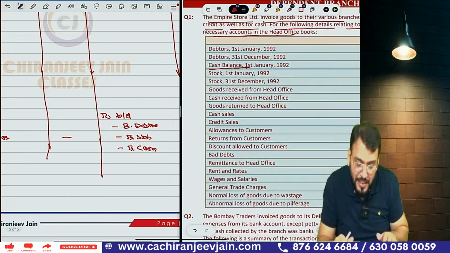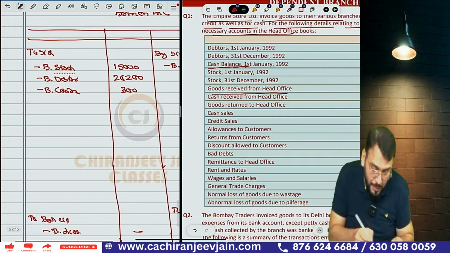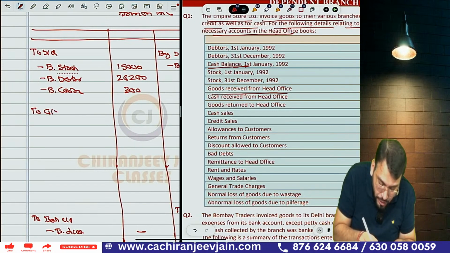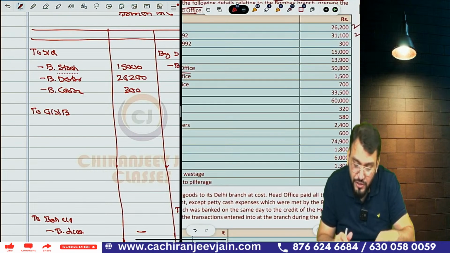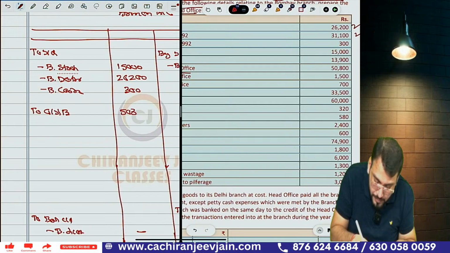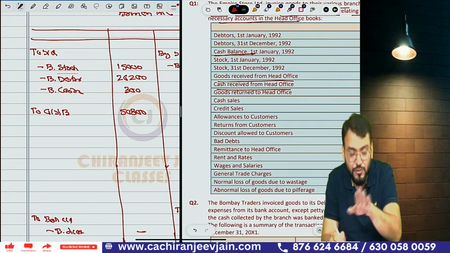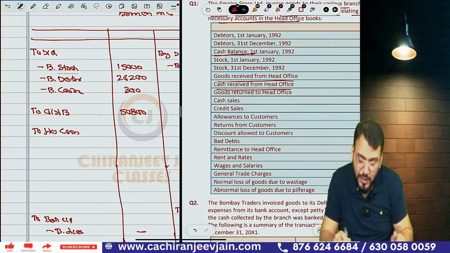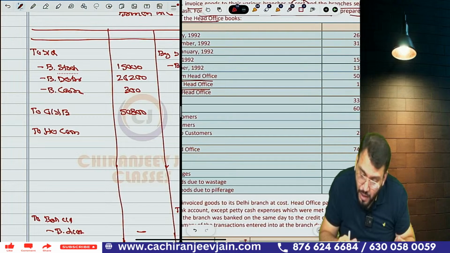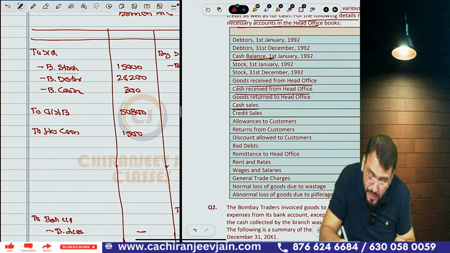Now you need to say whether this transaction will come or not. Goods received from head office, will it come or not? Yes, it will come. So write down goods sent to branch, because this is a transaction between head office and branch. It will come, 50,800. Correct. Then what have they given? Cash received from head office means cash sent to branch. This will also come because this is a transaction between them. We write down to HO cash. HO cash will decrease, so branch account debit to HO cash. How much? 1,500.